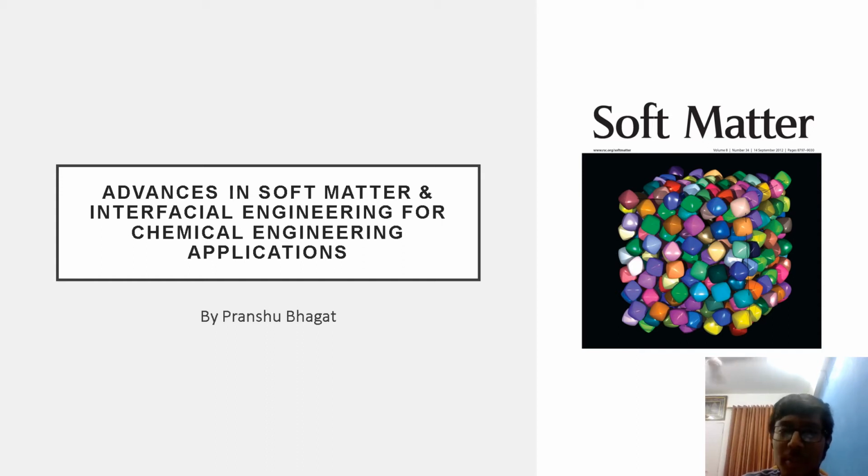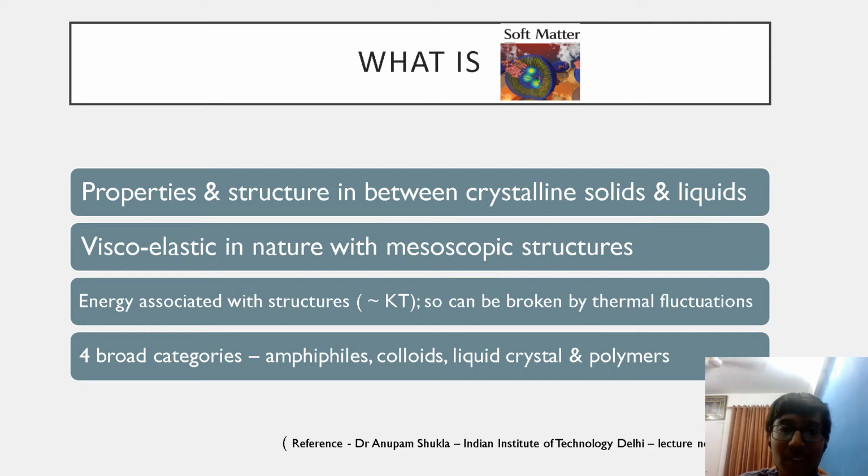To understand this topic, it's very important that we first get a sense of what soft matter is. So let's go to that. Materials which have properties in between those of crystalline solids and liquids are generally called soft materials. While crystalline solids are elastic in nature and liquids are viscous in nature, soft materials are usually viscoelastic in nature.